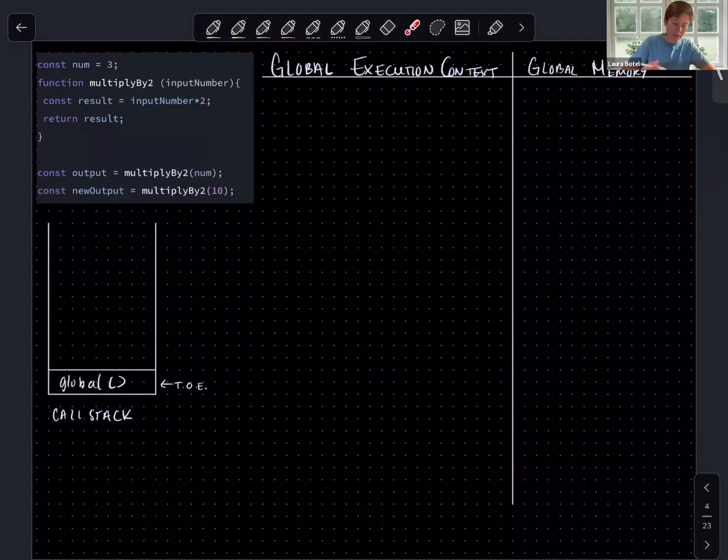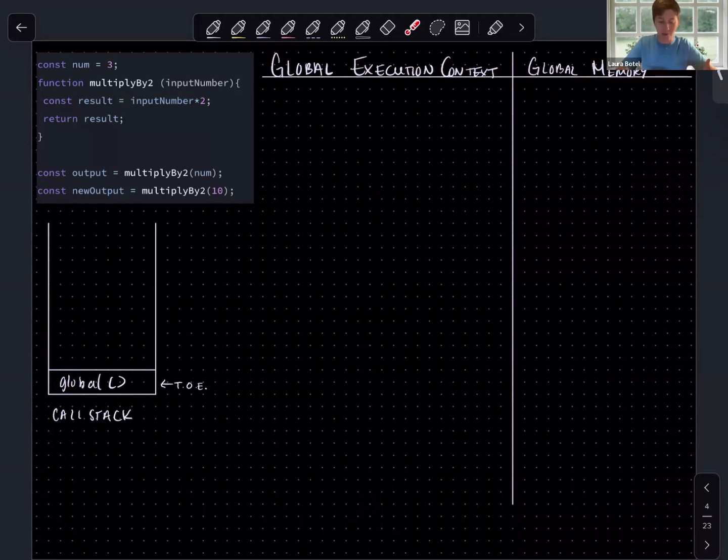We have a few things set up in our diagram. We have our global execution context where JavaScript can execute code. We can also see that as the execution context at the bottom of our call stack. Our thread of execution, which I've abbreviated here, is going to start in our global execution context. And as we open different function level execution contexts, it will weave its way into those as they are pushed to the call stack. We have that variable environment as well, represented via our global memory. We'll look at how we get a function level memory as we open up execution contexts.